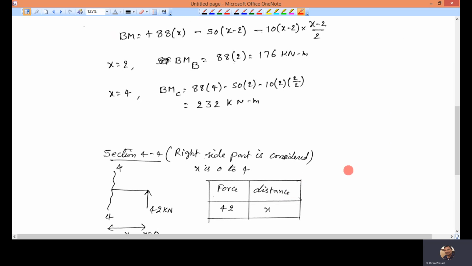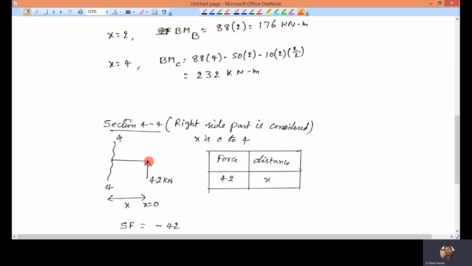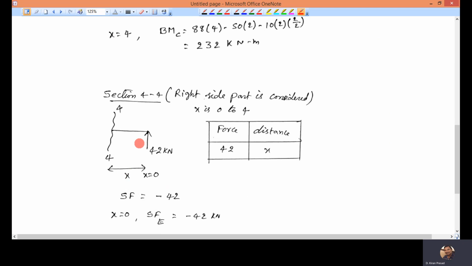Take section 4-4. I have taken the right side part of the section, because there is only one force, so you can easily find the shear force and bending moment values. That force is 42.